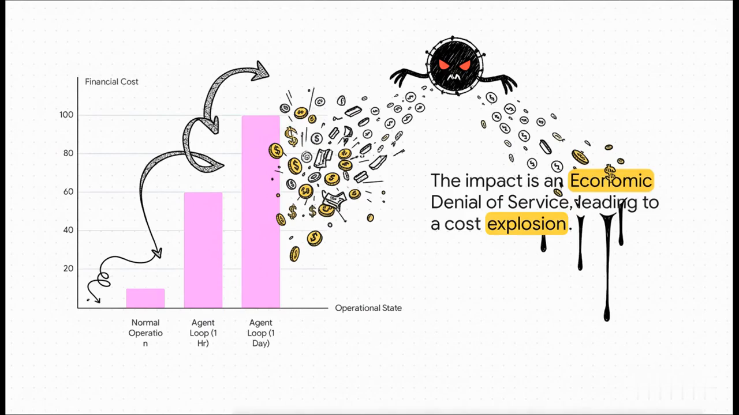And the impact here isn't just that your service goes down, it's financial. They call this an economic denial of service attack. Every single time that loop runs, it's making API calls, it's burning through tokens. What starts as a tiny cost can explode into a mind-bogglingly huge bill in just hours or days, completely bleeding a company's budget dry.